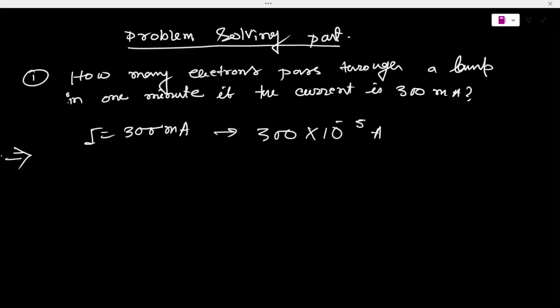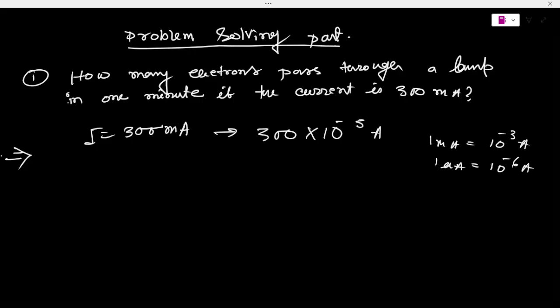Also remember that 1 milliampere is equal to 10 to the power minus 3 ampere, and 1 microampere is equal to 10 to the power minus 6 ampere. Is it clear? Okay, I hope it is clear.